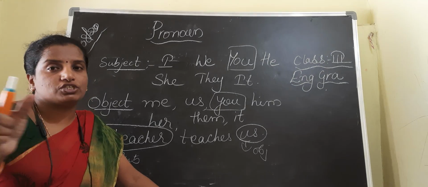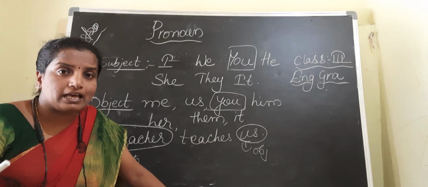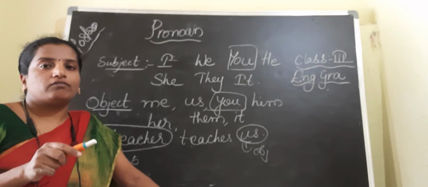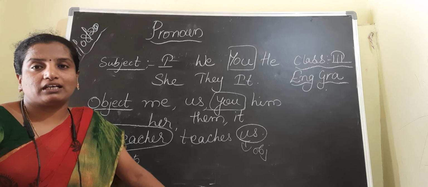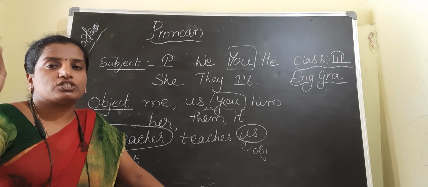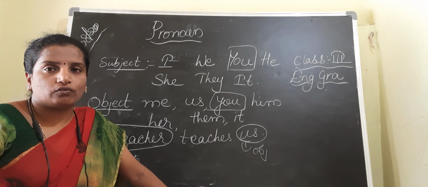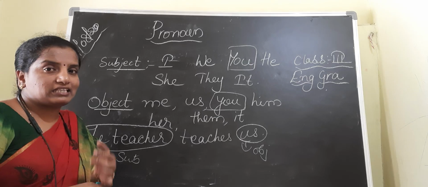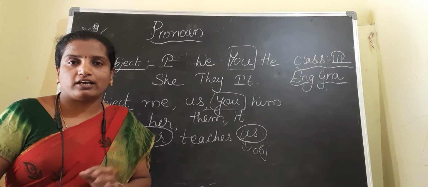The pronouns which are used for persons are known as personal pronouns. And we have discussed the subject pronouns and the object pronouns: what are the pronouns which are used as subjects and what are the pronouns which are used as objects. Listen to the class carefully, children.